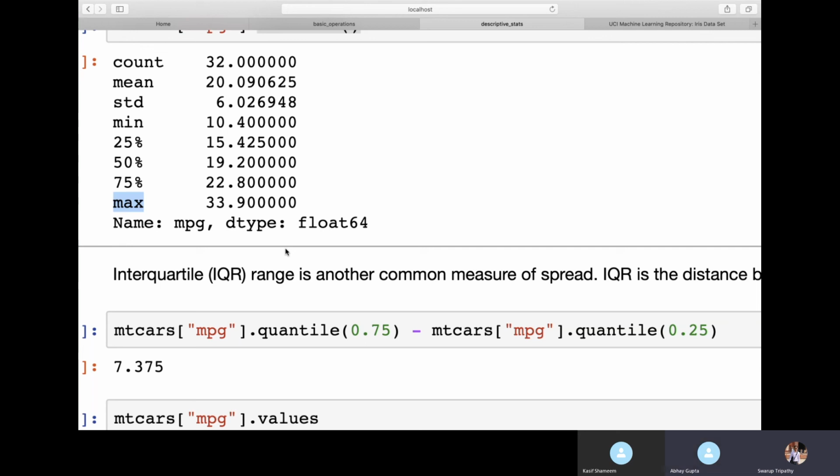Like IQR, why are we taking that 0.75 and 0.25? IQR is this range, where, as I told you, the 25th to 75th percentile is called the IQR. IQR is the interquartile range, where you have a very good group of data that is near the center. The 25th and 75th are near the center, and center means the 50th. That tells you where the data is properly grouped together. It defines the cluster properly. So that's why we take this IQR.